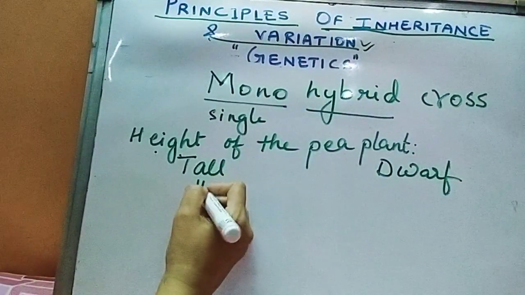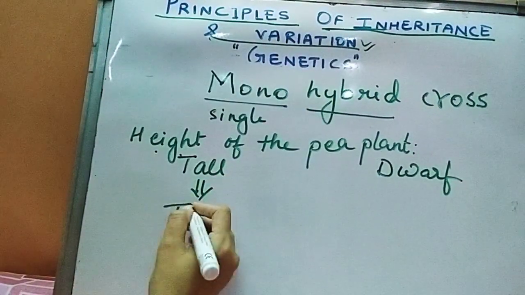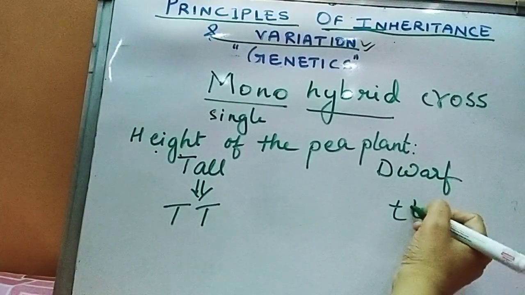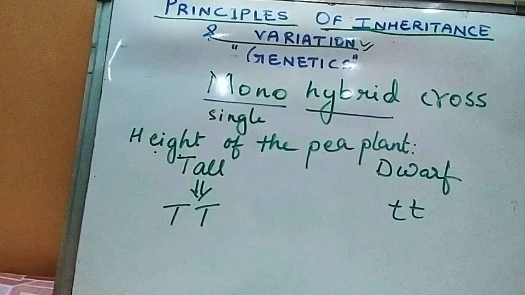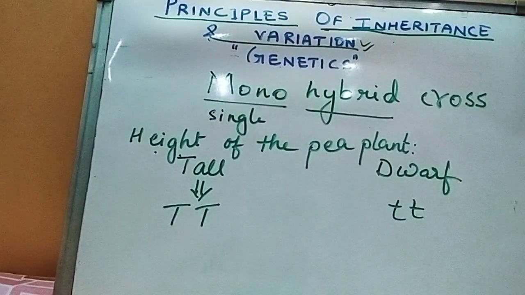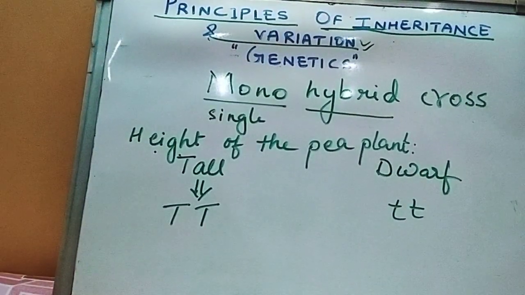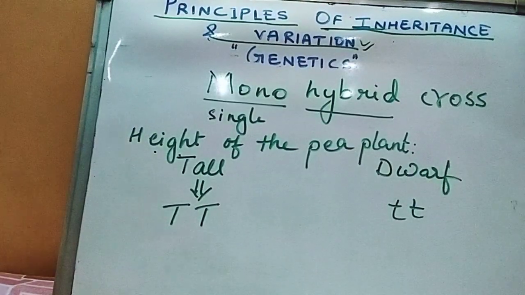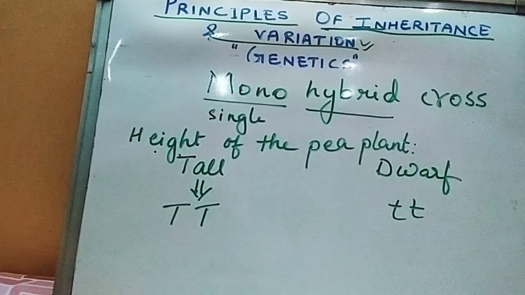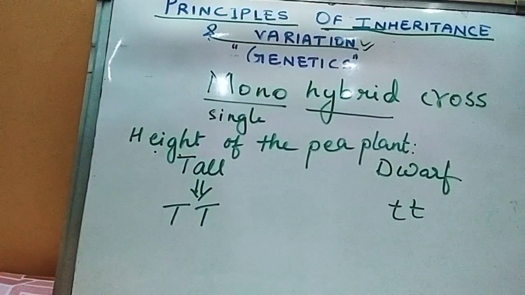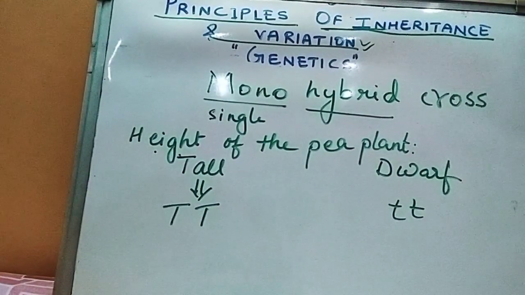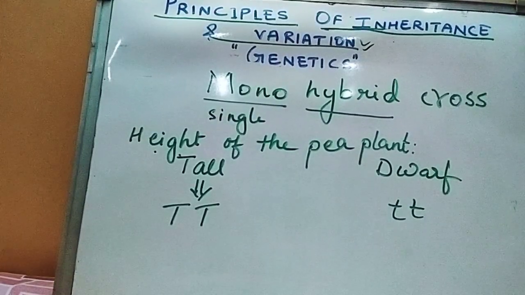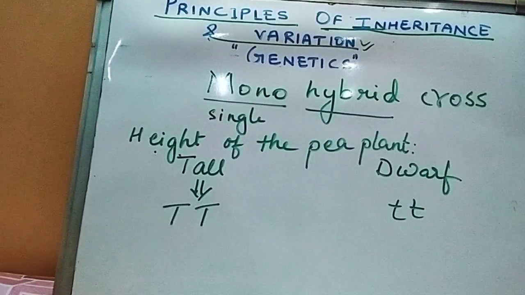Tall would be represented by capital T, and dwarf by small t. So in this way, Mendel started his first cross, taking the character of height, having two different alleles.